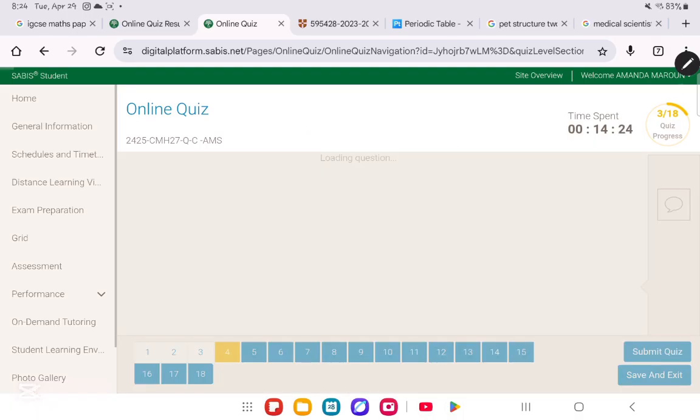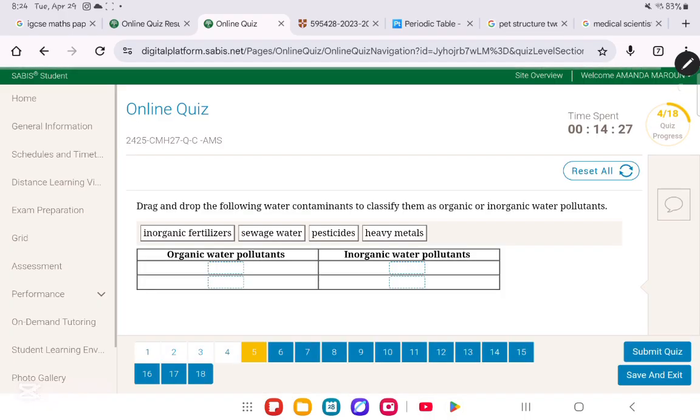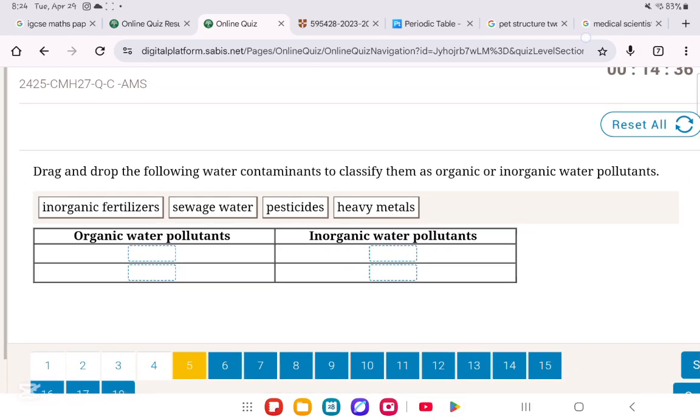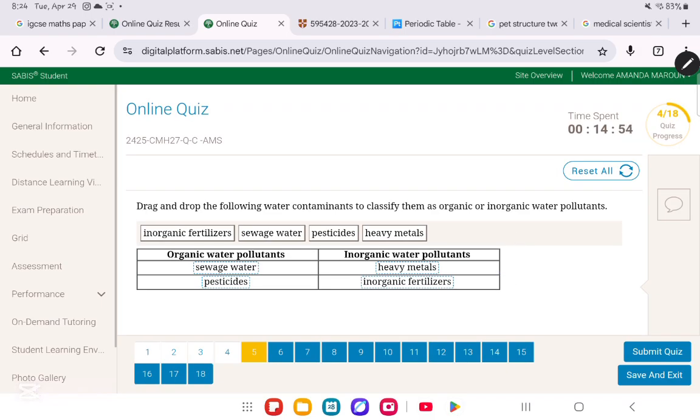Okay. So now we move on to question number 5. In question number 5 they said drag and drop the following water contaminants to classify them as organic or inorganic water pollutants. Okay, very simply. Inorganic water pollutants, you will have inorganic fertilizers and heavy metals. Whereas organic water pollutants, you will have sewage water and pesticides. Very simply, you need to know this by heart. So sewage water, pesticides, organic. Heavy metals, inorganic fertilizers, they are inorganic.